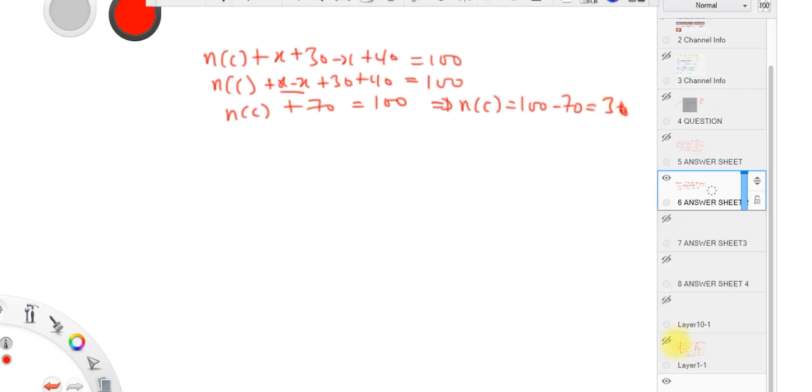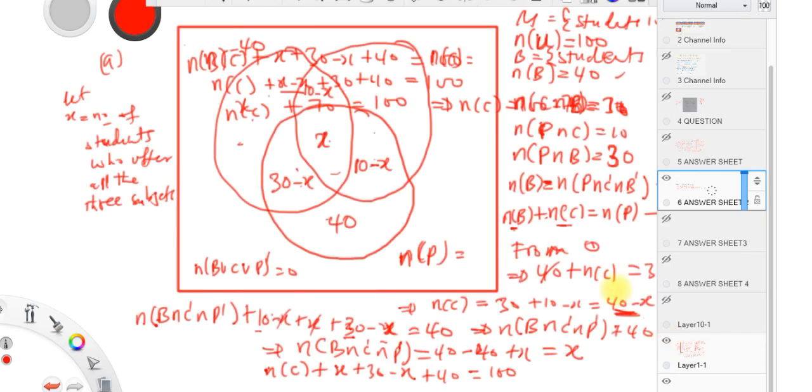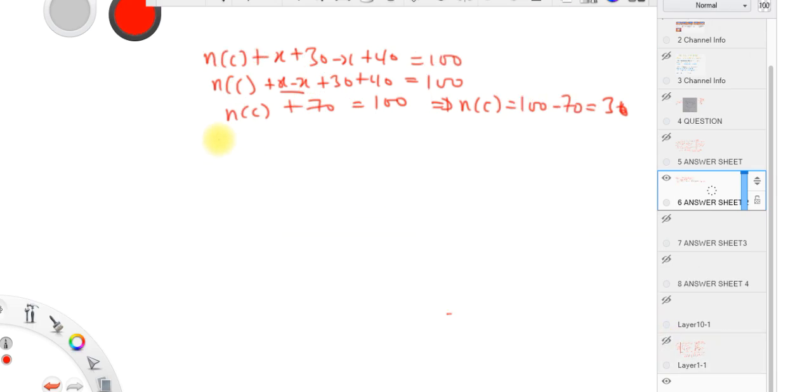But guys, don't forget that n of c is 40 minus s. So this implies that 40 minus s is equal to 30. Guys, have you seen? We are looking for s, so we are making s the subject. So we can say 40 minus 30 is equal to s. So this implies that s is equal to 10, guys.